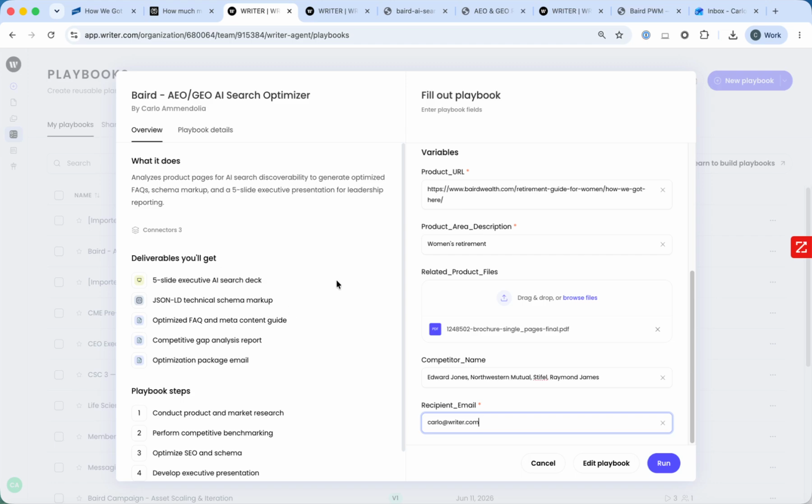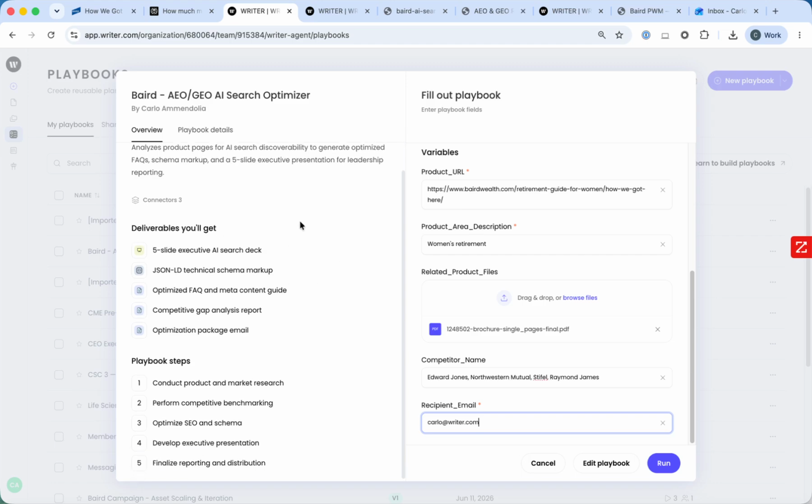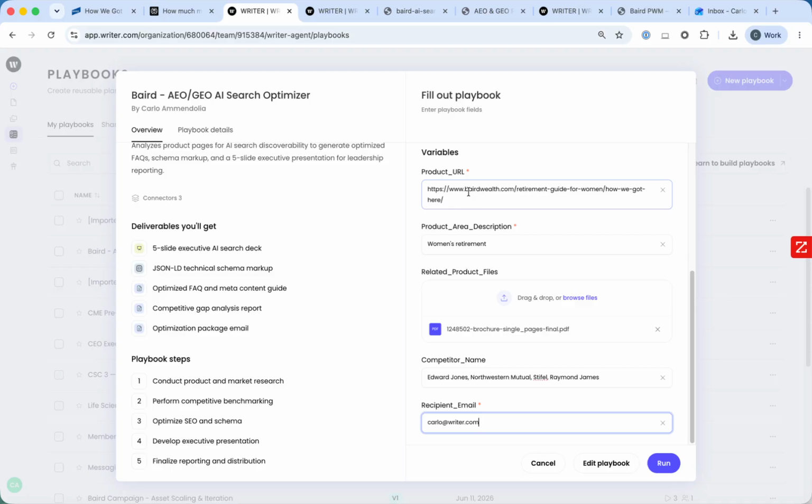This playbook on the left-hand side, you'll see it's going to do a number of things. So I can feed it a specific URL, which is the same one you were just looking at. It's going to give us an executive readout on the status of that specific page, as far as making it more discoverable to LLMs for AEO GEO. It's going to give us the JSON markup. It's going to give us optimized content guide and analysis, and then package it all up into an email.